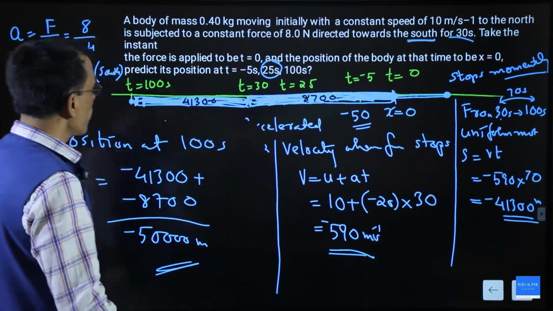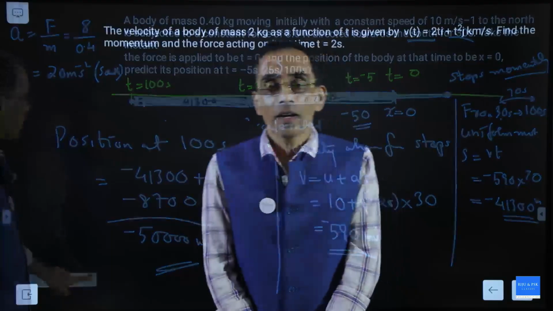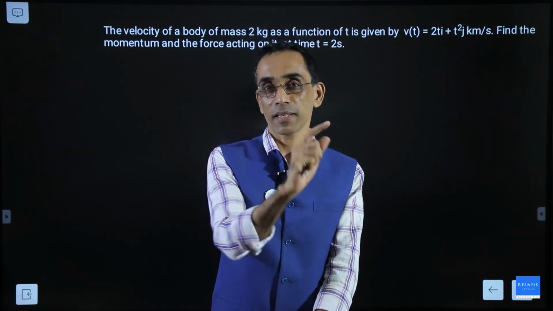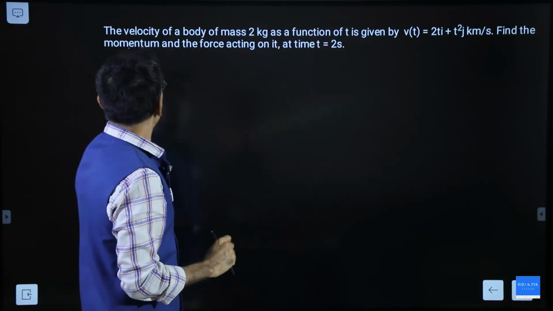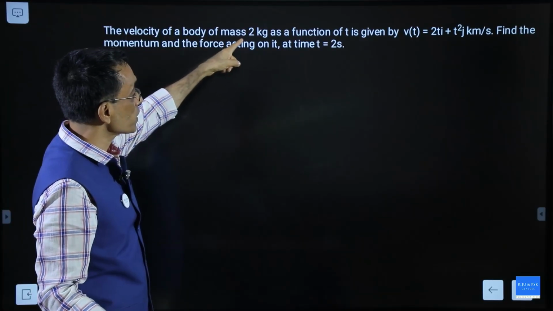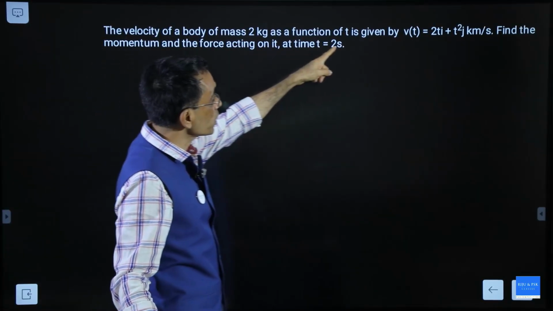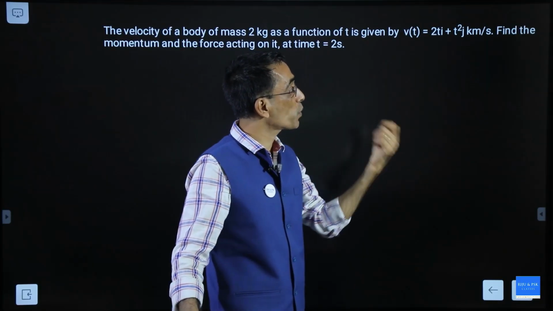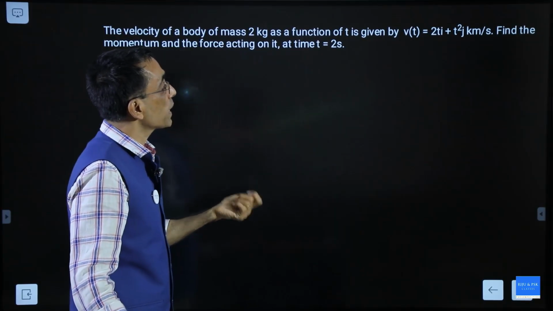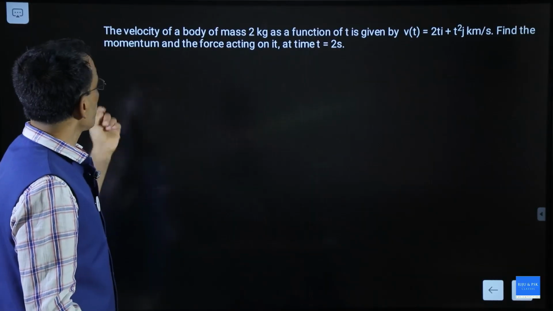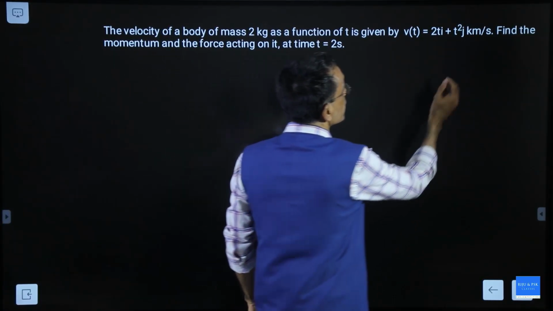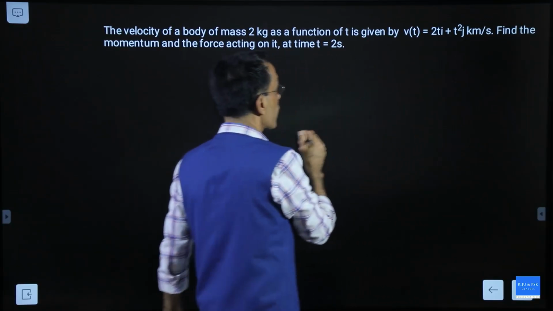Okay. Fine. Now from conceptual physics, a little bit of mathematical physics. The velocity of a body of mass 2 kg as a function of t is given by 2t i plus t square j meter per second. Find the momentum and force acting on it at time equal to 2 seconds. There is no k here, that's a mistake, I will rewrite it.